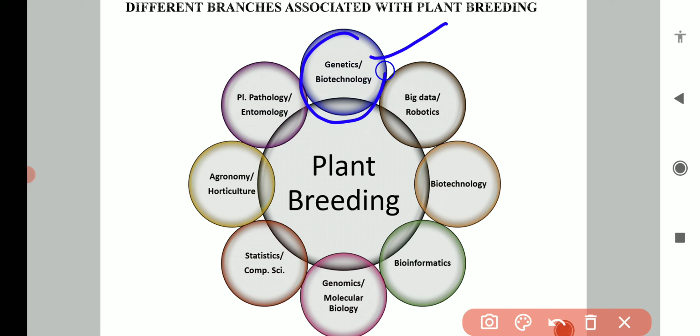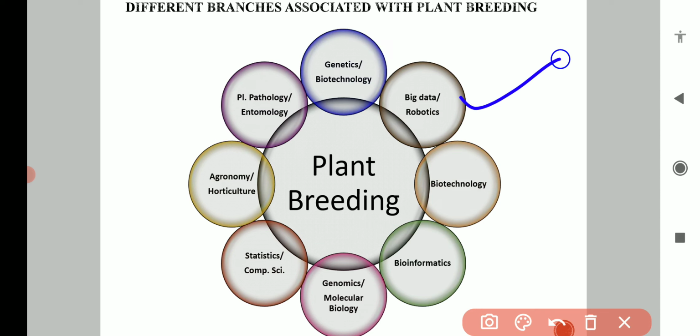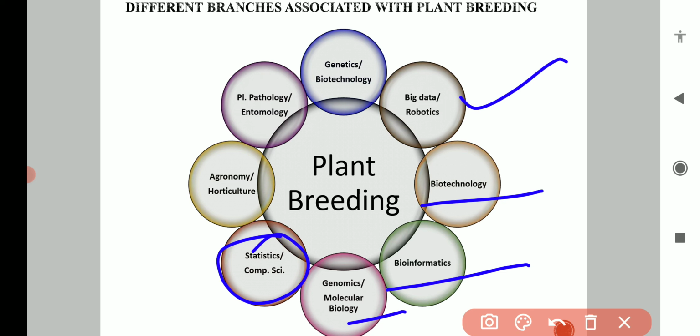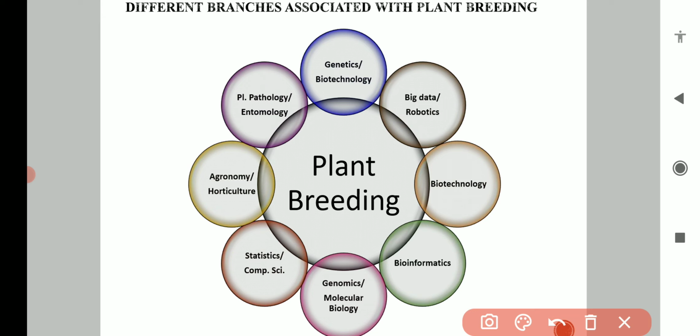We have to have knowledge of genetics and biotechnology in order to make those plant varieties which are best suited to our need. And robotics nowadays, bioinformatics, genomics or molecular biology, statistics, we should have knowledge of computer science and statistics, agronomy, horticulture, plant physiology, plant pathology, entomology, all are related to plant breeding.